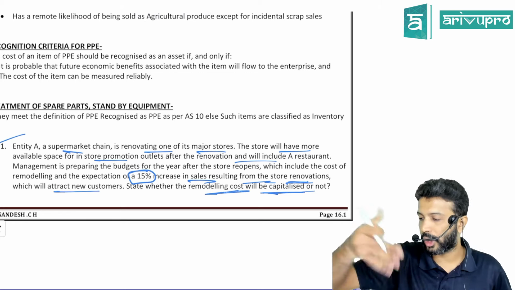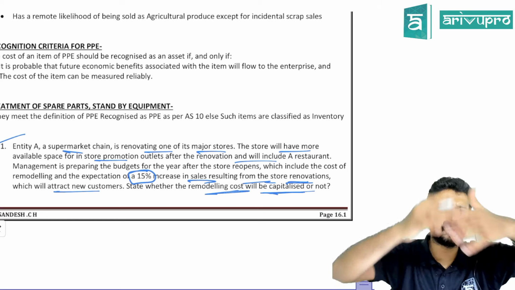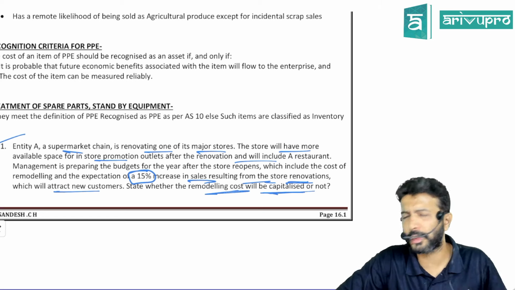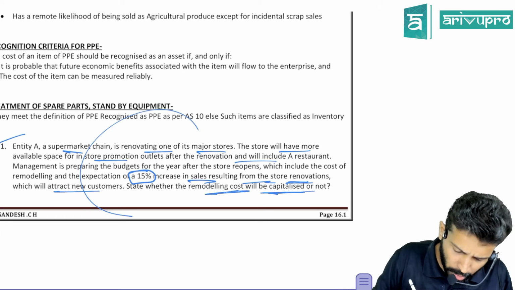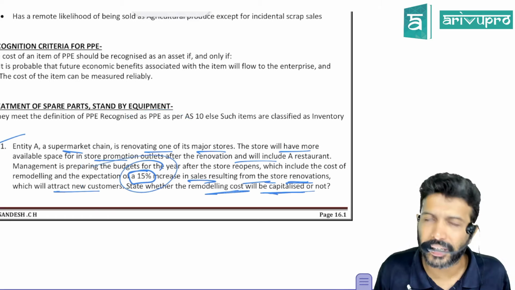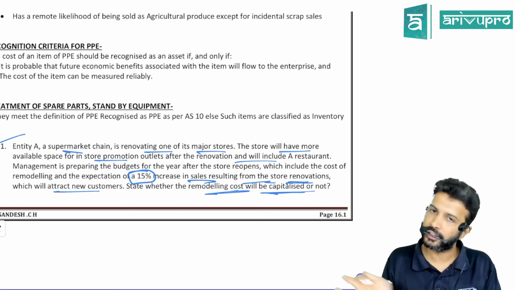You have done some remodeling, maybe like shelves, etc. Normally, supermarkets probably inserted or put in some shelves. Because of remodeling, they are saying, will you get some benefit? Yes. How much benefit? A 15% increase in sales. Go back to it.